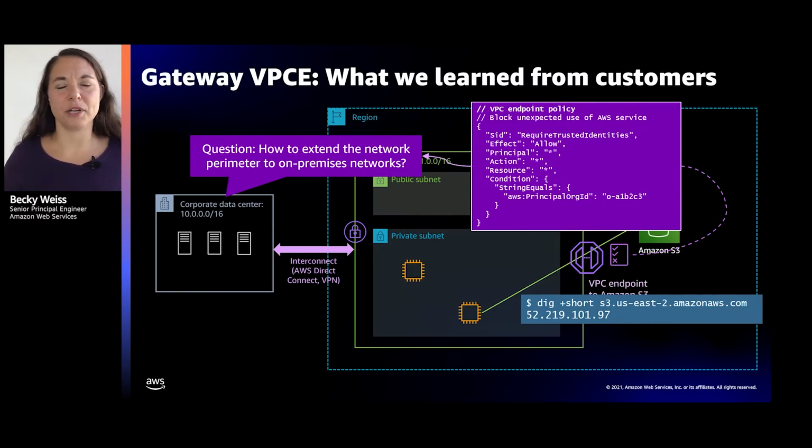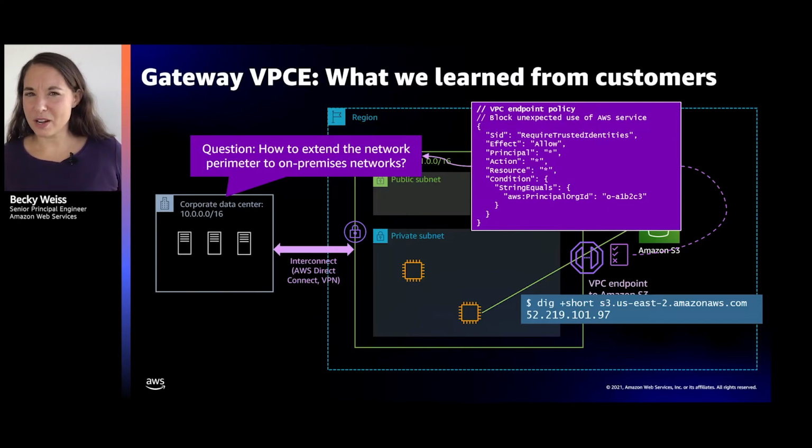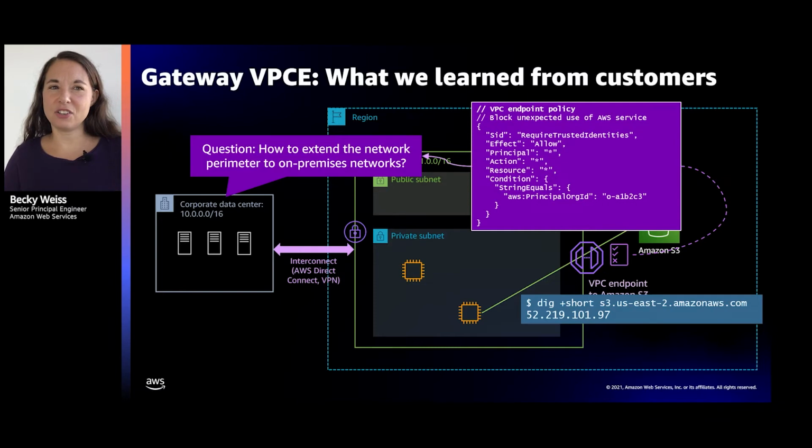And there's a little bit of a problem here. The problem here is that this is done with routes. And if you've ever set up connectivity to an on-premises network, like with a site-to-site VPN or a Direct Connect, or nowadays with transit gateways, well, hang on a second, those are done with routes too. And so you can't really do that, right? Because you can route VPC-bound traffic from the on-premises network, no problem. That's part of how you set up your VPN. But how do you route traffic into the VPC endpoint that didn't even seem to be bound for the VPC?